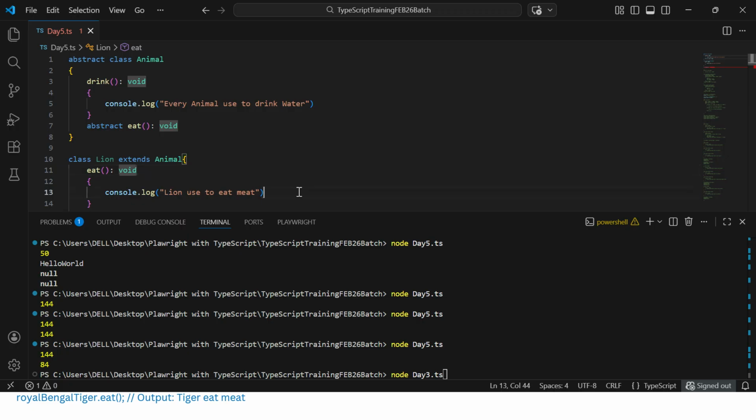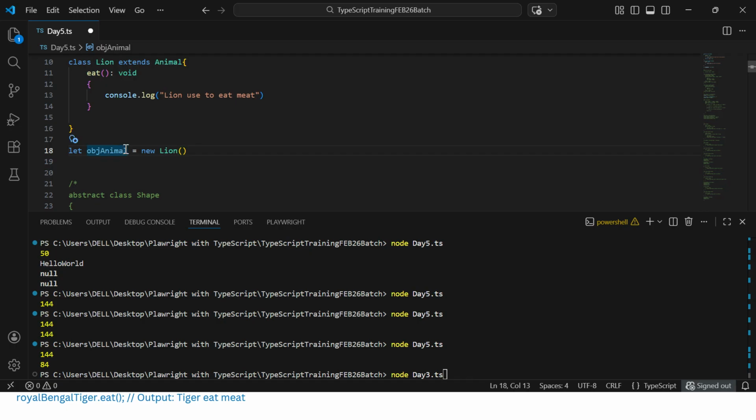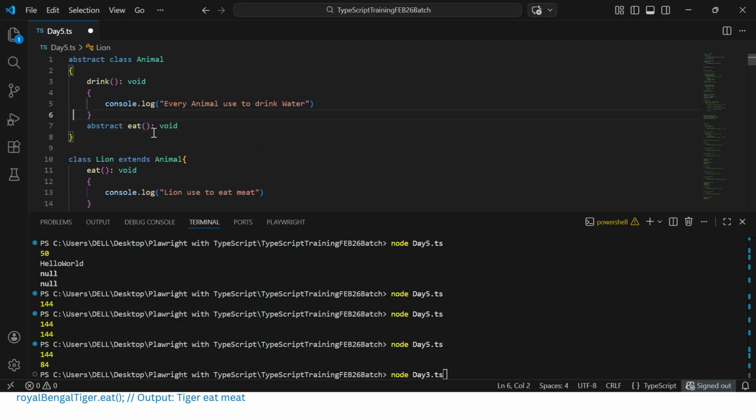It will be having anything, veg, non-veg item, all this kind of stuff. Now from this particular object, we can create an object. Okay, that will allow. So I can create something called object lion. It will allow, because you cannot instantiate the abstract class directly, because as and when you are defining the abstract word before the class, it should be abstract in nature, and that abstract class cannot be instantiated, meaning an object cannot be created.